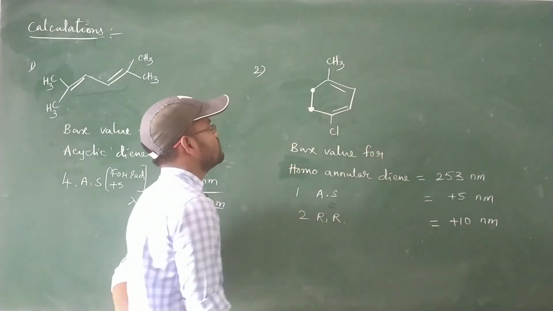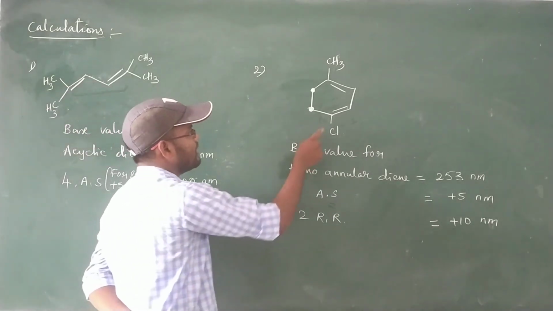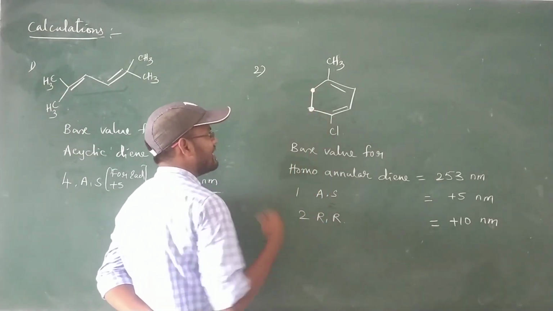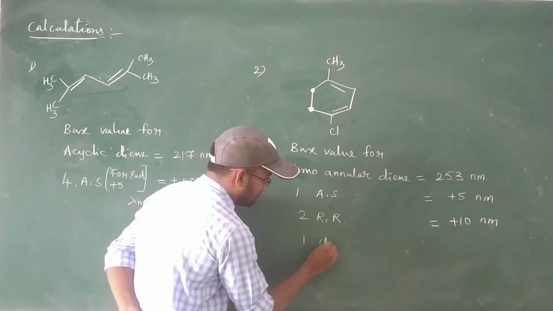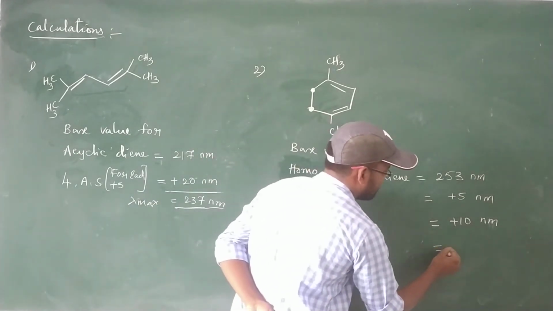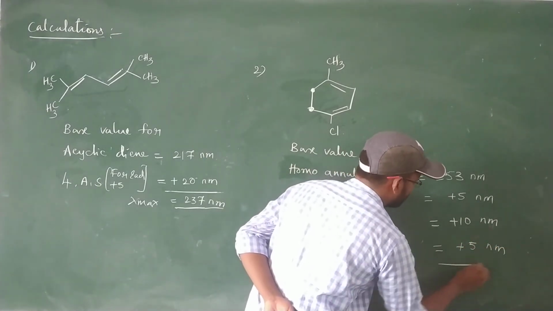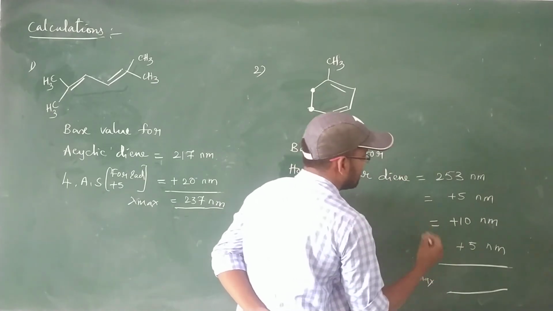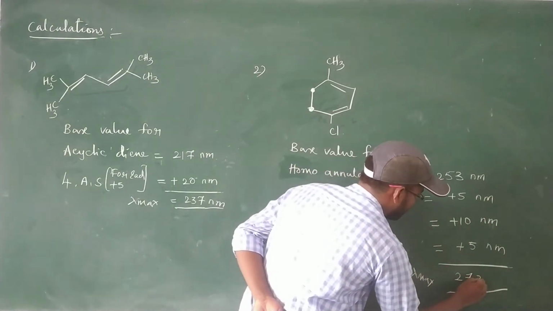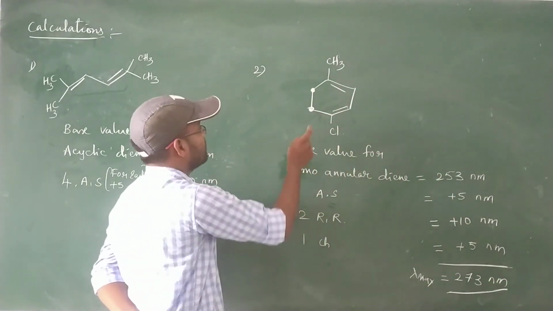Next, there is no exocyclic double bond and no extended conjugation, but we have one polar group directly attached to the conjugated system. So one chlorine gives plus 5 nanometers. Totally, lambda max for this is 273 nanometers. This is the lambda max value for this diene.